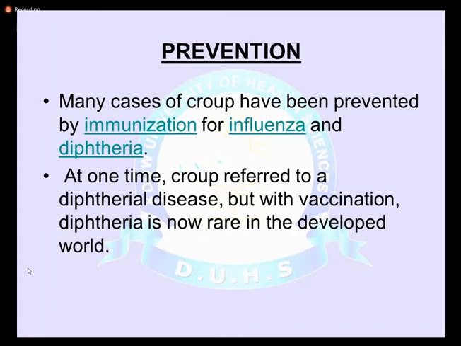How do you prevent croup? You can prevent croup by immunizing the child with the flu vaccine. And as we already mentioned, one of the causes of croup, or pharyngitis and laryngitis, is diphtheria, which can be prevented by giving the diphtheria vaccination. So you can immunize the child for flu and diphtheria to prevent laryngotracheobronchitis. At one time croup was referred to as a diphtheritic disease, but with vaccination, diphtheria is very rare in the world, in developed as well as developing countries.